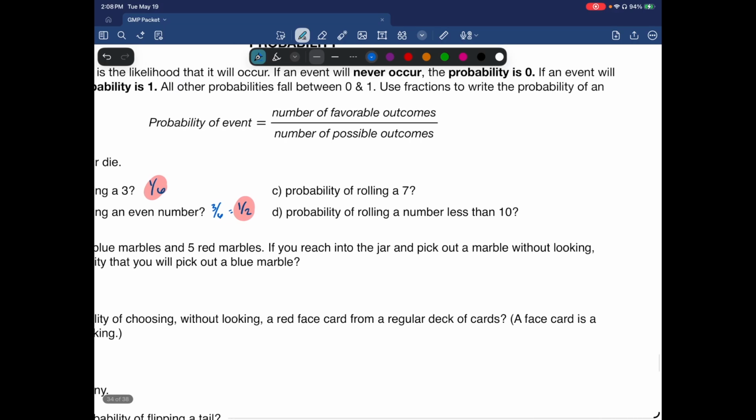Probability of rolling a 7. Well, 1 through 6 doesn't include a 7, so the probability of getting that is 0. What about a number less than 10? Well, 1 through 6 are your choices. They're all less than 10, so my answer is 1. It's always going to occur.